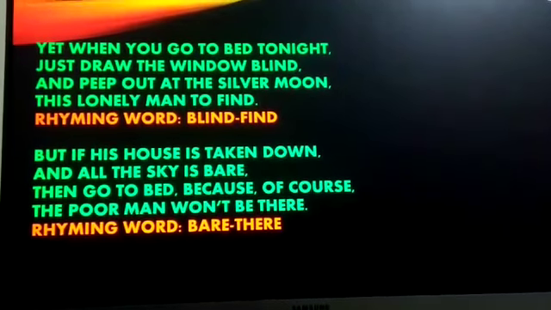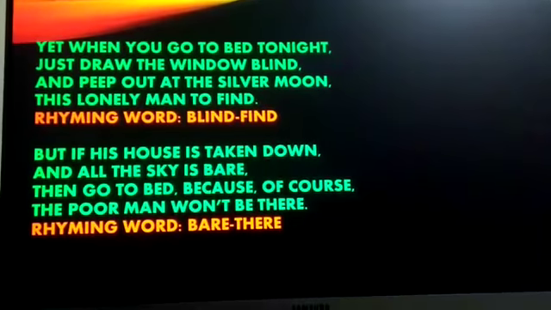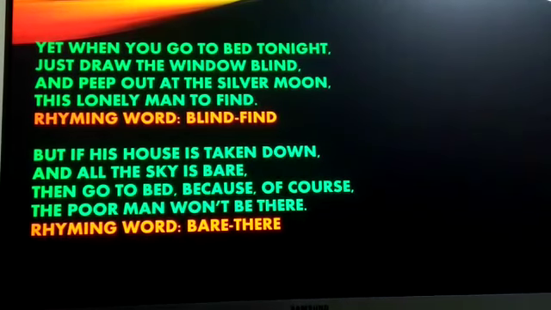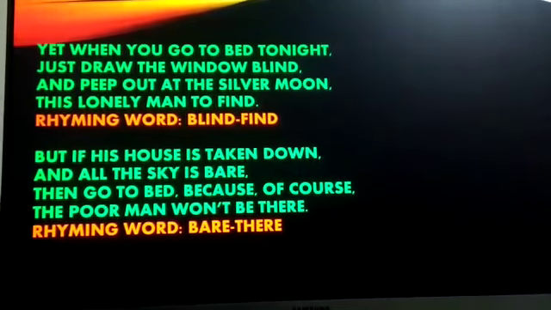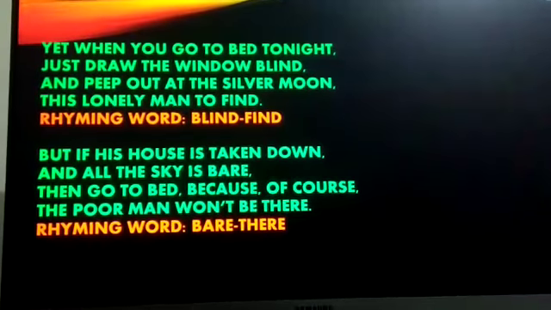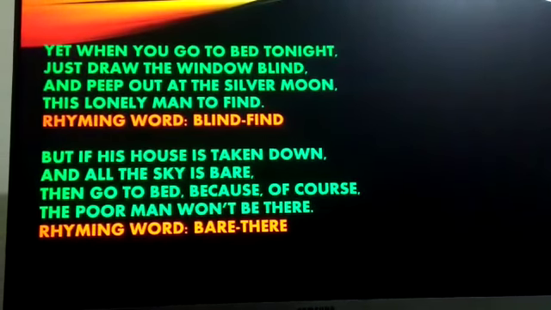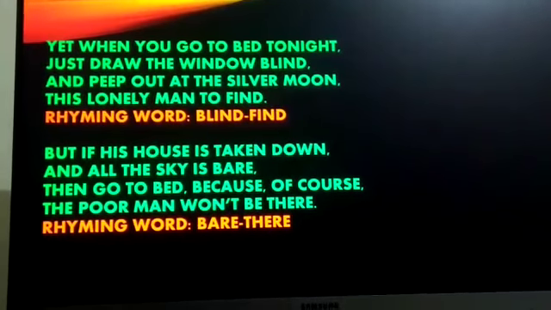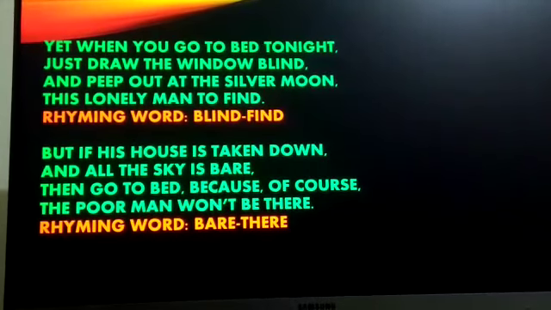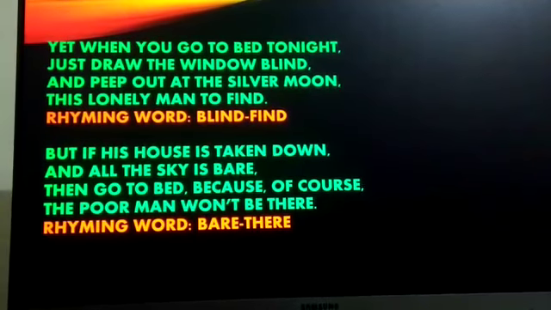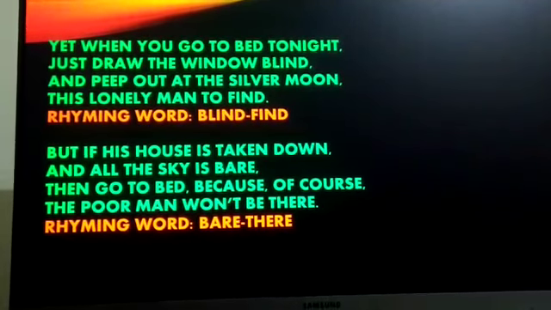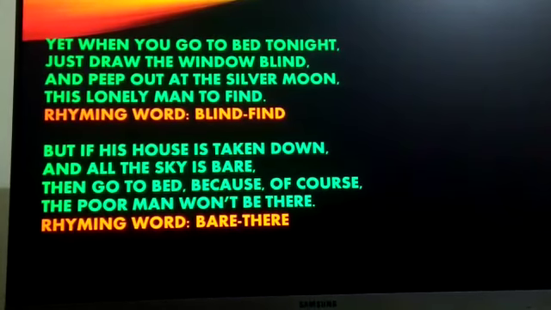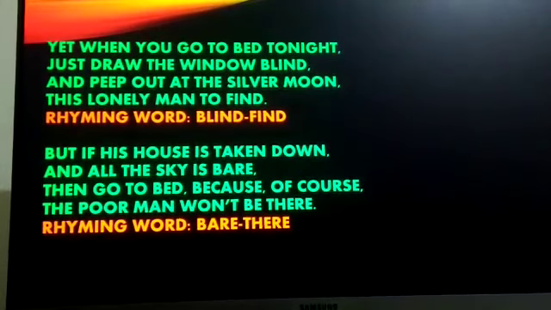But if his house is taken down and all the sky is bare, then go to bed because of course the poor man won't be there. In the fourth stanza, the word down ends in the first line. In the second line, the word bare ends. In the third line, the word course ends. In the fourth line, the word there ends.